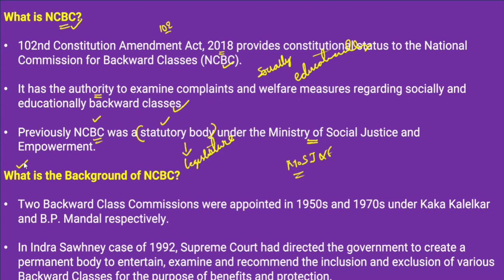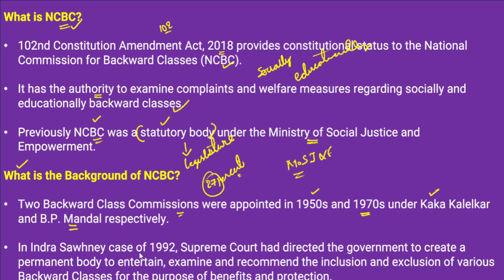Now what is the background of National Commission for Backward Classes when it was formed? Two backward classes commissions were appointed, the first in the year 1950 and the second in the year 1970s. The first committee was known as the Kaka Kalelkar Committee, and the second committee was known as the BP Mandal Committee. The BP Mandal Committee recommended 27% reservation for the socially and educationally backward classes. Based on that, OBCs were granted 27% reservation.